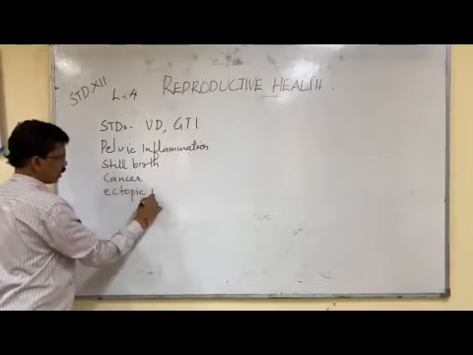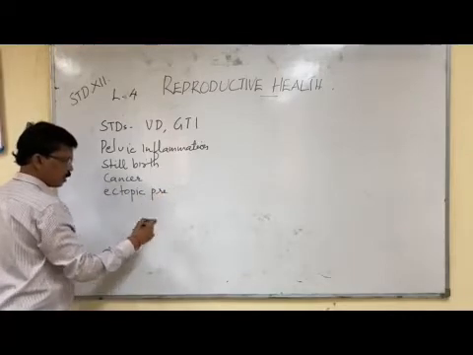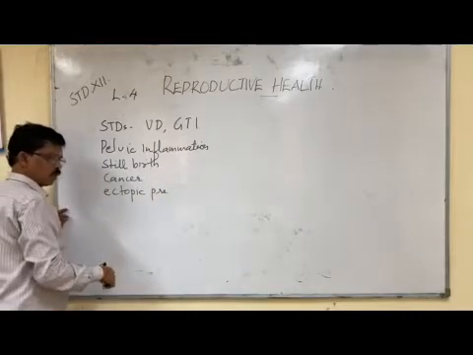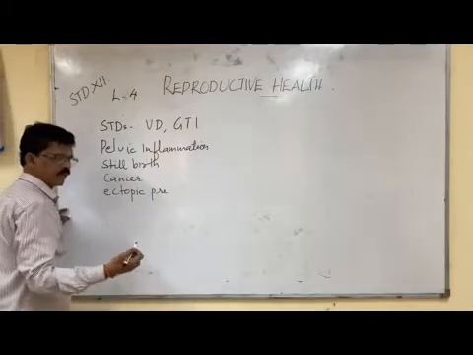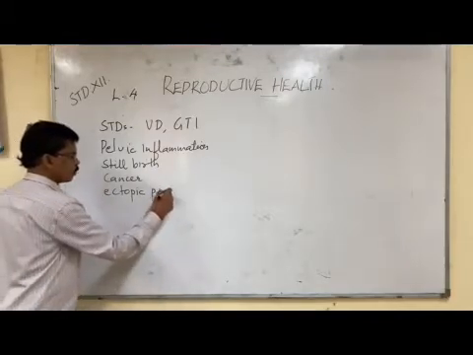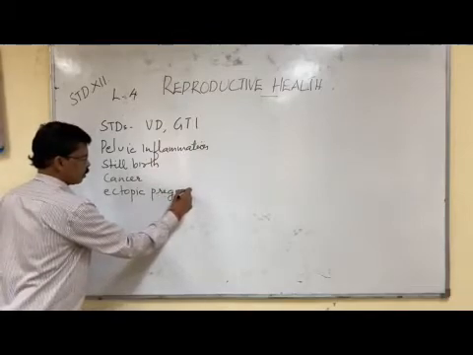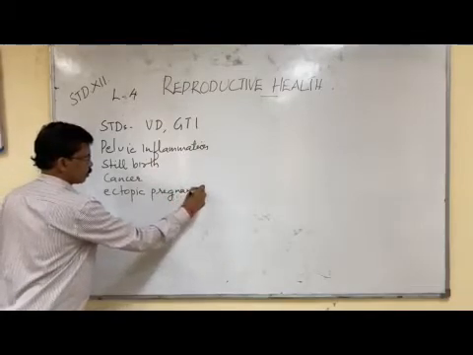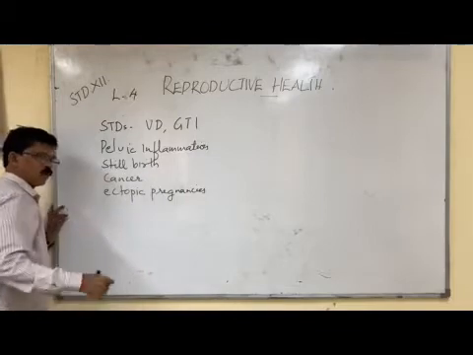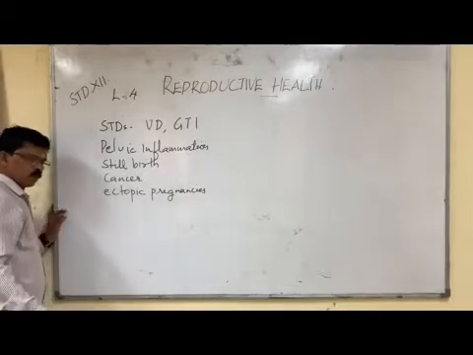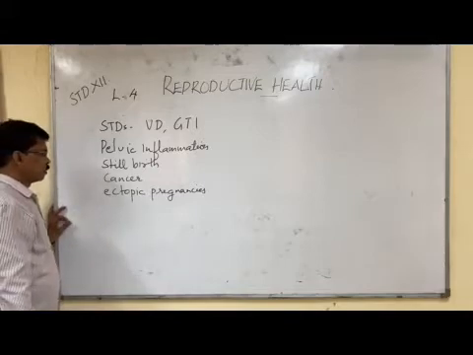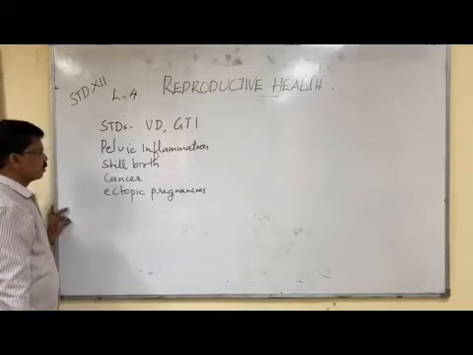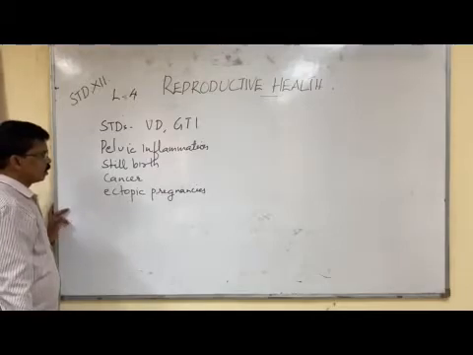Ectopic pregnancy is when the pregnancy develops outside the prescribed place in the uterus, or in the cervix, or away from the uterus, endometrium. So ectopic pregnancies, cancer, stillbirth, and pelvic inflammation are some of the symptoms of these diseases.